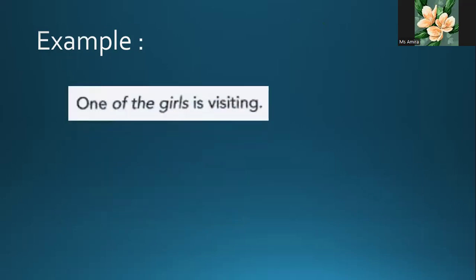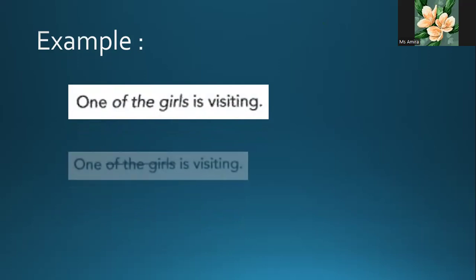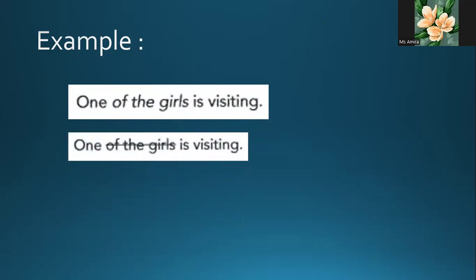Another example: one of the girls is visiting. So what is the subject here? One or girls, I don't know. So I cross off one of the girls because this is a prepositional phrase. Of the girls is deleted. So one is visiting. Is this correct? Yeah, this is correct.